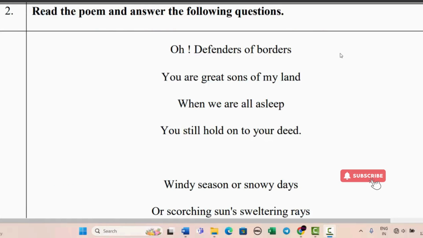Next we have some stanzas from the poem, and we have to read them, and then we have to answer the following questions. So I'm reading it.